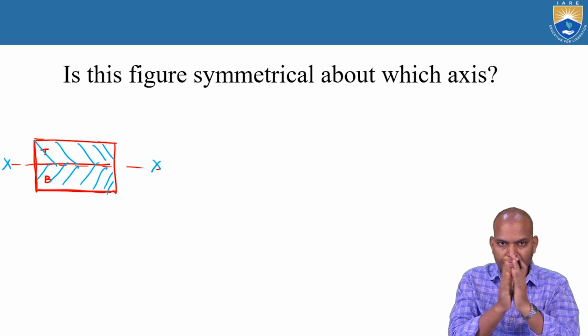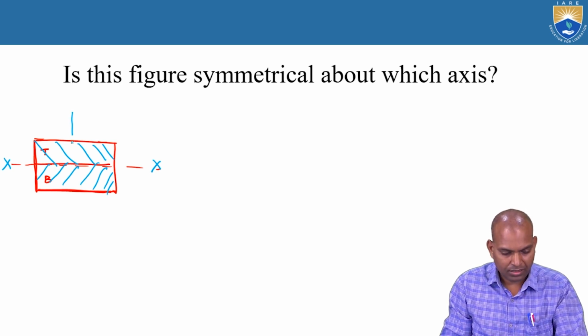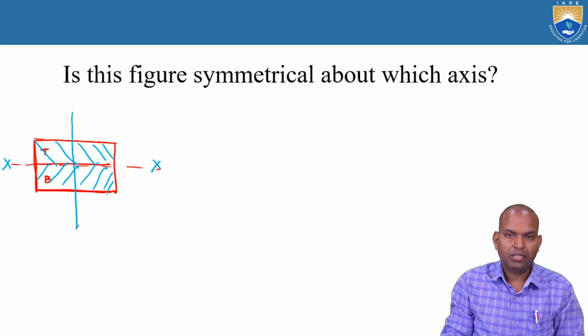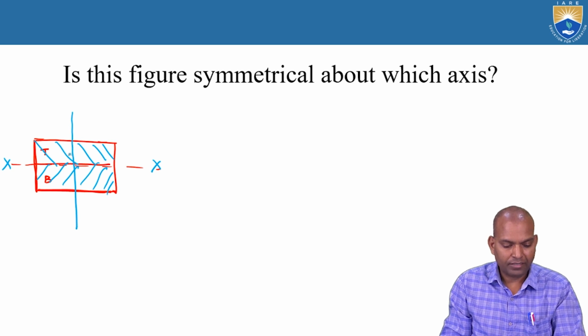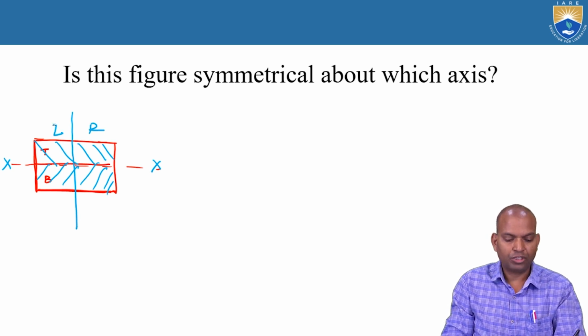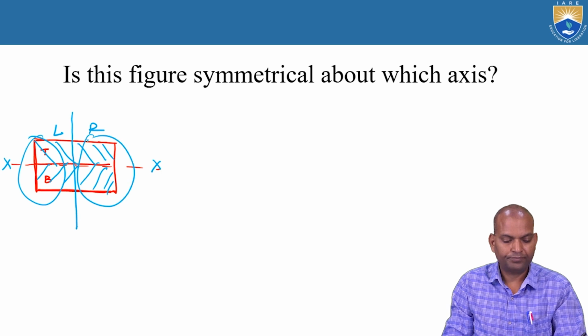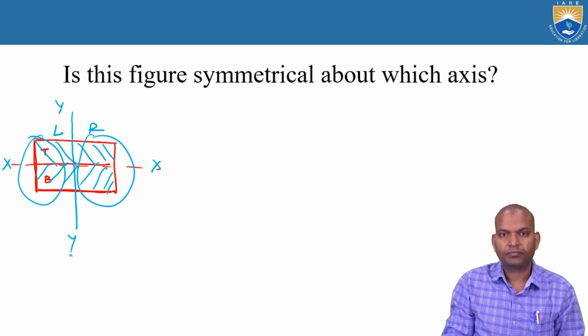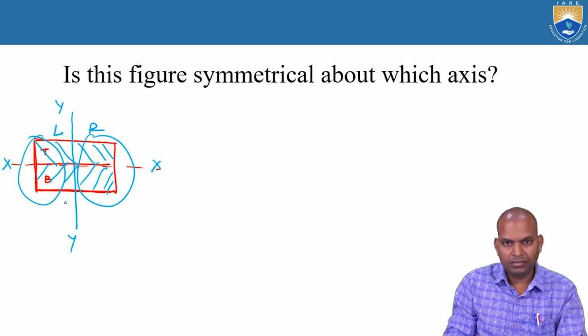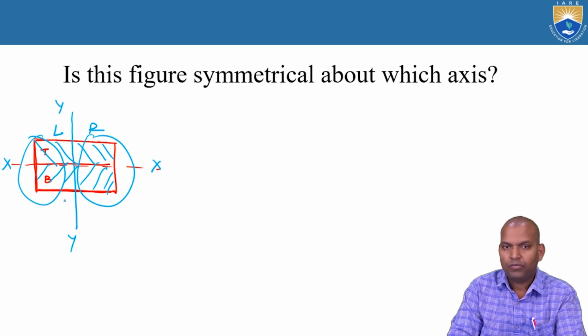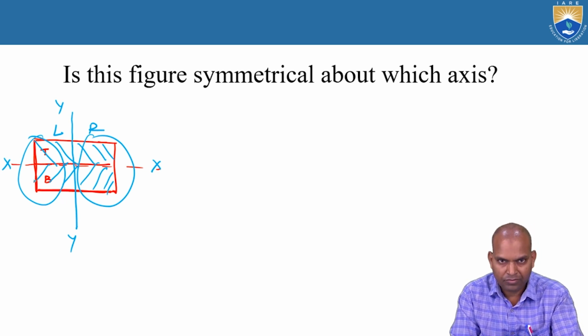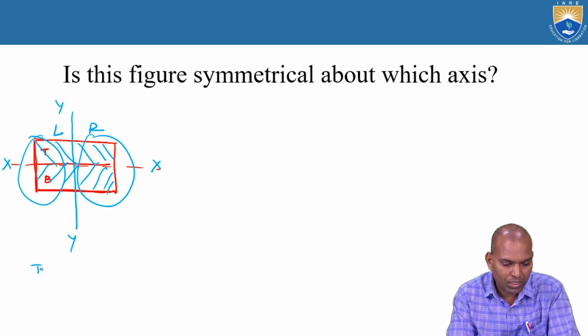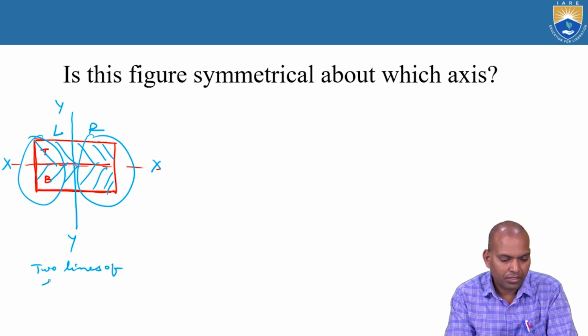And if you fold vertically, then the left and right side geometry is the same. That means it is symmetrical about axis y. So this rectangle is symmetrical about two axes. One is horizontal x, another is vertical y. That means it has two lines of symmetry.